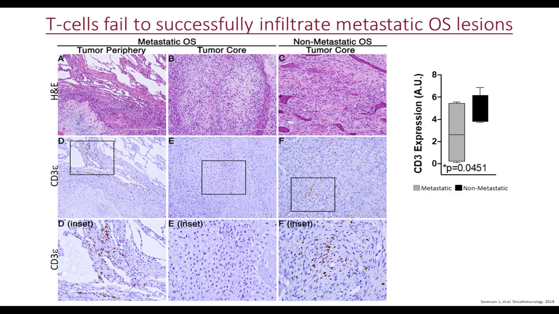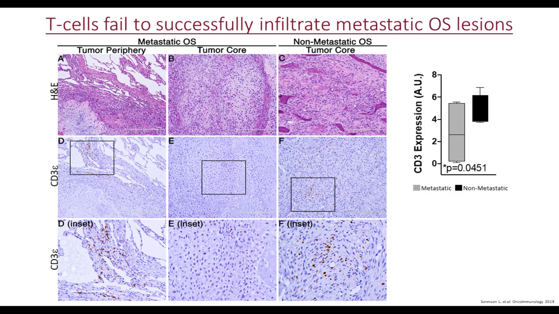So in order to visualize the distribution and localization of T cells, we utilized immunohistochemistry. We specifically stained for CD3 epsilon to indiscriminately visualize all T cell subsets.